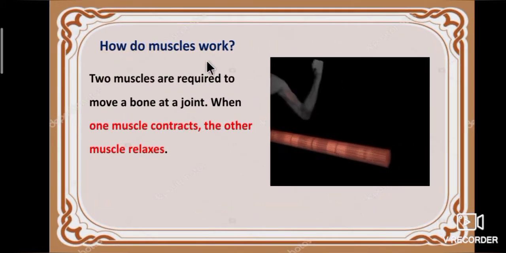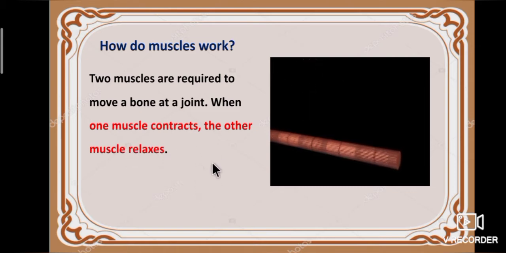So, how do muscles work? Two muscles are required to move a bone at a joint. When one muscle contracts, the other muscle relaxes.